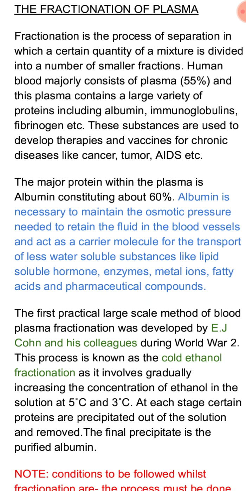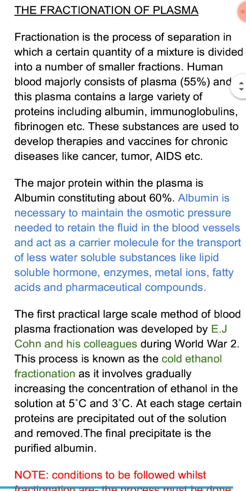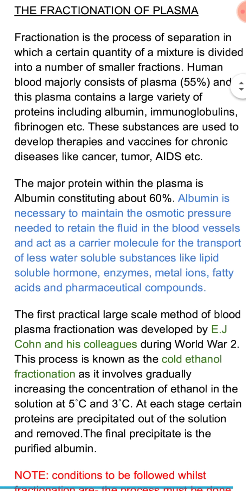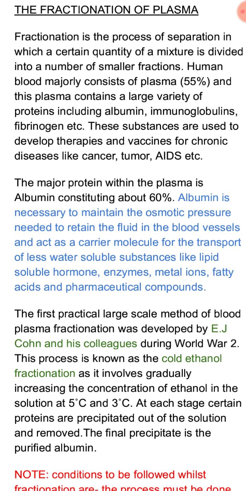So, albumin has certain roles. The first one is it maintains the osmotic pressure needed to retain the fluid in the blood vessel. And the second one is it acts as a carrier molecule for the transport of less water soluble substances like lipid soluble hormones, enzymes, metal ions, fatty acids, and pharmaceutical compounds. So these are the two important roles of albumin, which makes albumin one of the major proteins within the plasma.